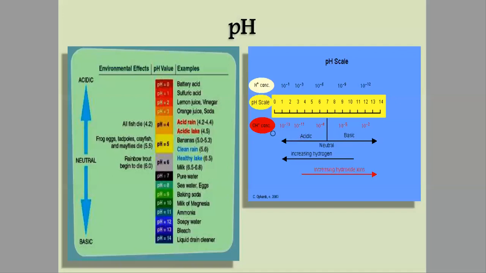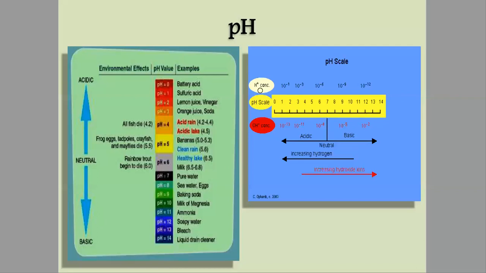Now just try to understand this diagram. It is very important. You must have an idea about the calculation of pH, but try to remember this. The H plus concentration, how it is affected and how we calculate the pH using the H plus concentration.